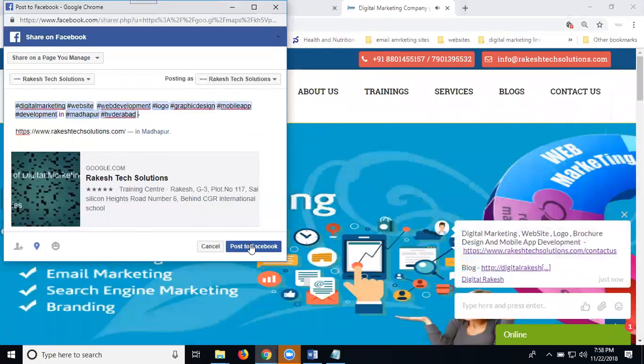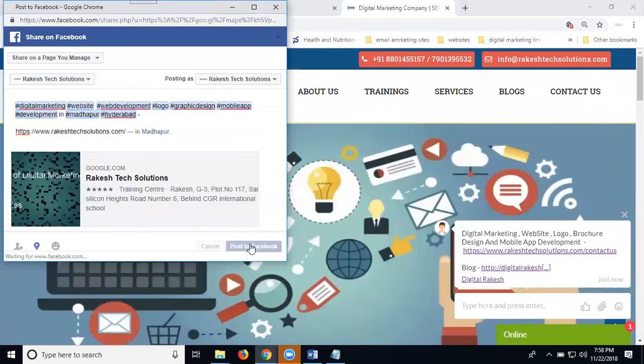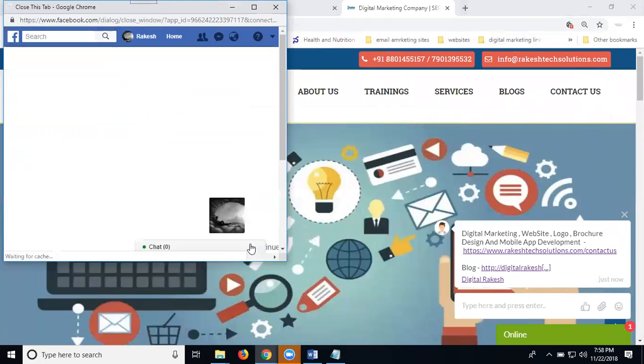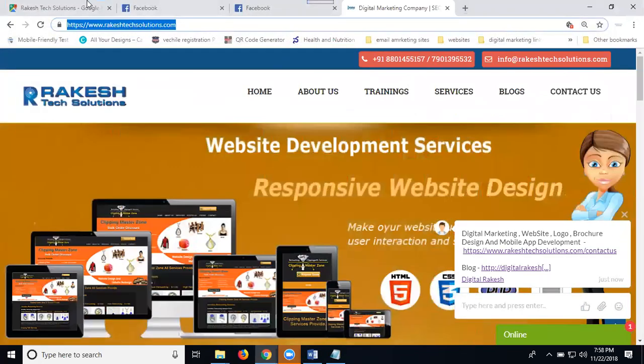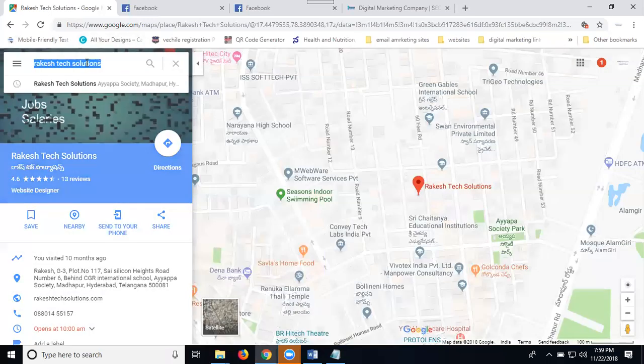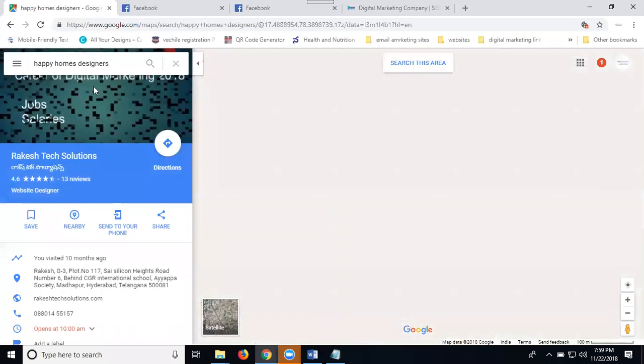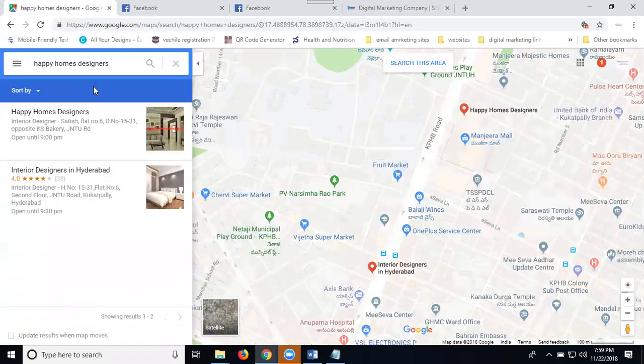Now click for post to Facebook. If anybody comes into the Facebook page, they automatically see your Google mapping location. Here your mapping location will be promoted with the hashtag along with your services. Any mapping, just search for mapping here. Based on your mapping, use the hashtag.